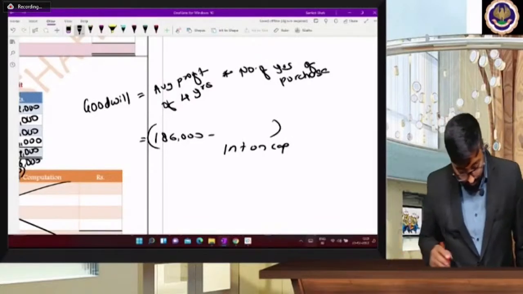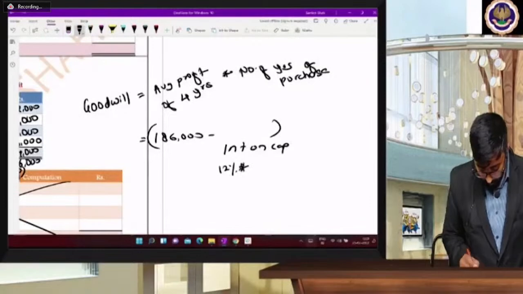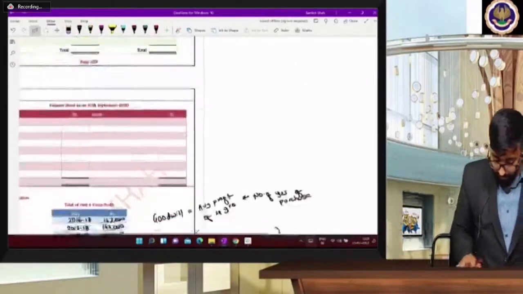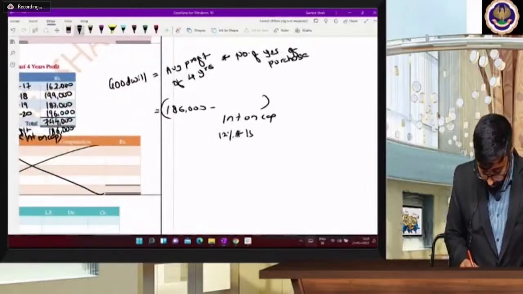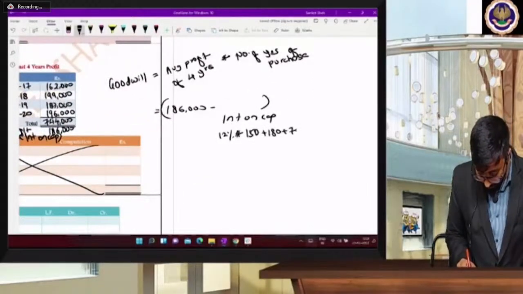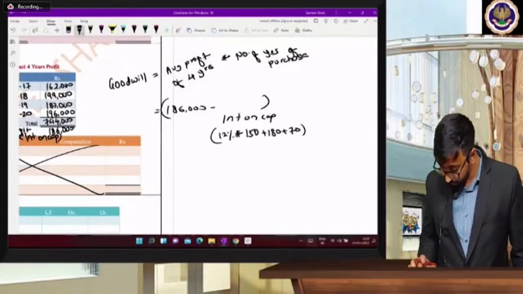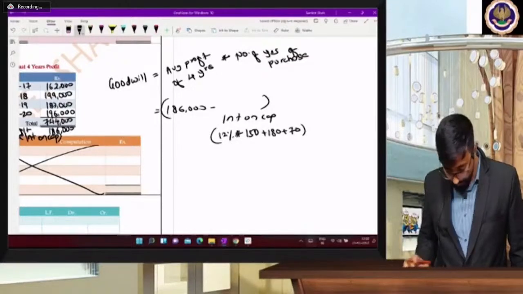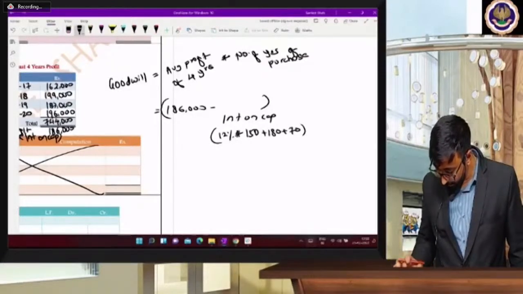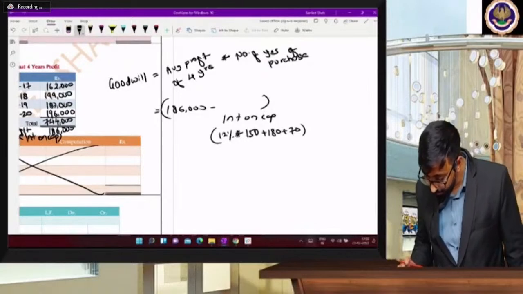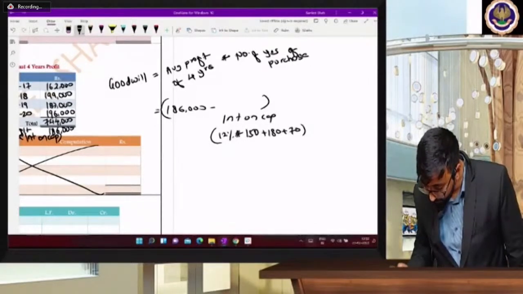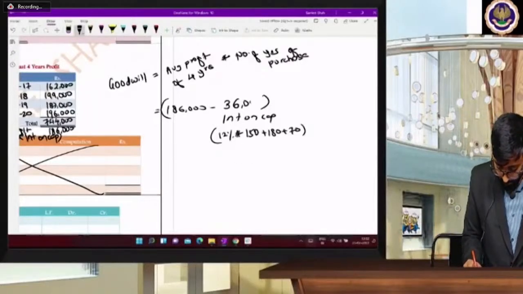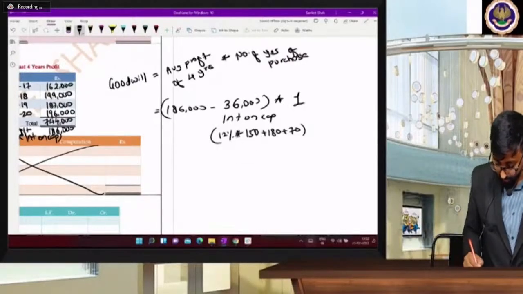What is their capital total? 12% into their capital is 150, 180 and 70. 150, 80, 70 into 12%. बेटा 36,000 आया ना? हाँ या ना? 36,000 into number of years of purchase is 1, na?